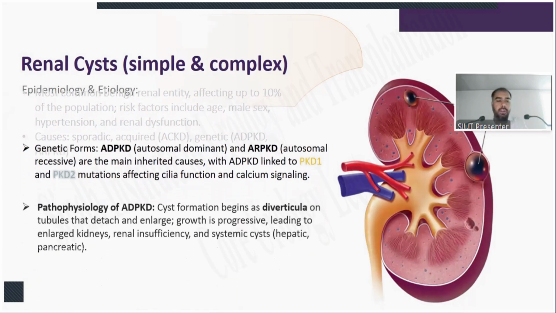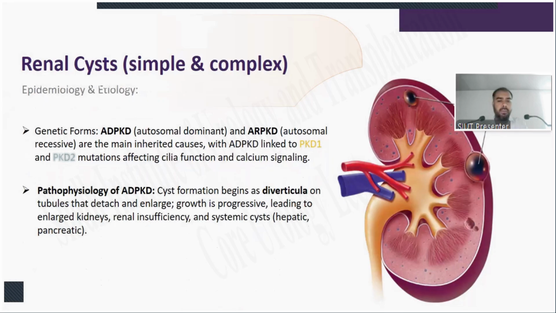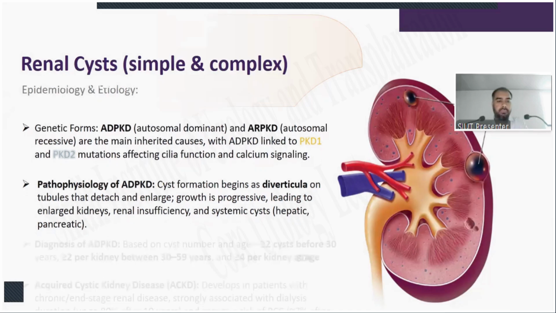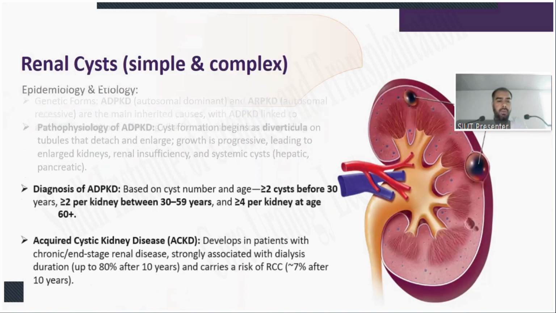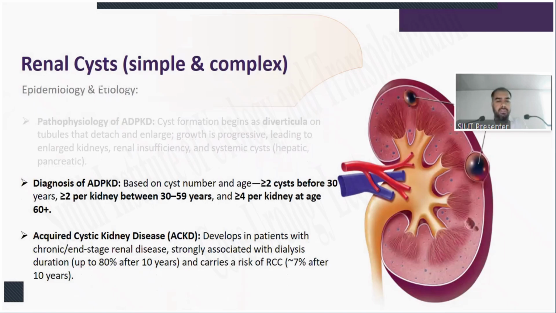Pathophysiology of autosomal dominant polycystic kidney disease. Cyst formation begins as diverticula on the tubules that detach and enlarge. Growth is progressive, leading to enlarged kidneys, renal insufficiency, and systemic cysts, hepatic and pancreatic. Diagnosis of autosomal dominant polycystic kidney disease is based on cyst numbers and age: 2 or more cysts before 30 years of age, 2 or more cysts per kidney between 30 and 59 years of age, and 4 or more cysts per kidney at the age of 60 or plus.